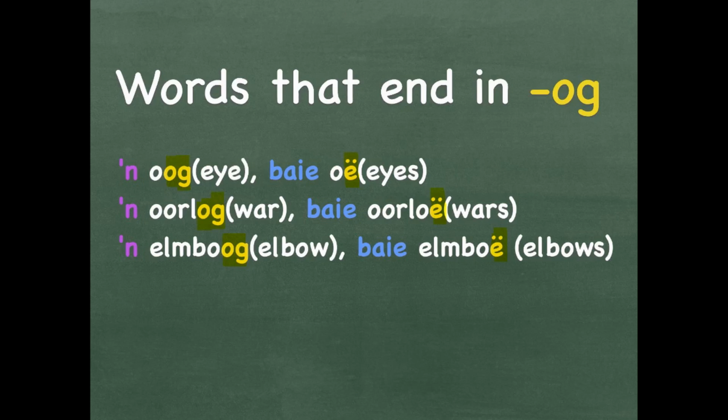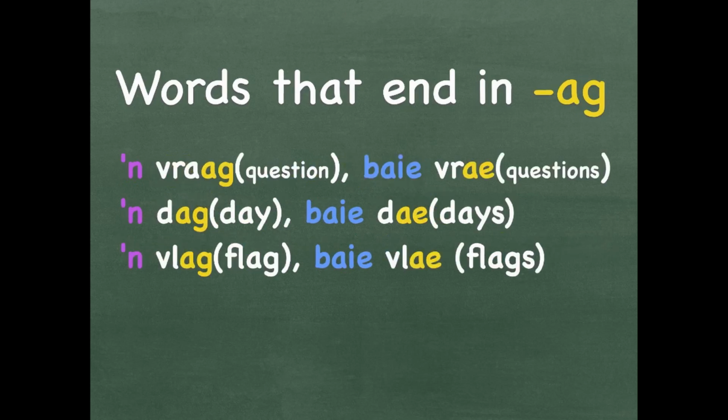Now words that end in AG. A vraag is a question, ending on an AG. Baie vrae. Now you will replace the AG with only one E. Therefore the word will be spelled as VRAE. In English, plural, questions.